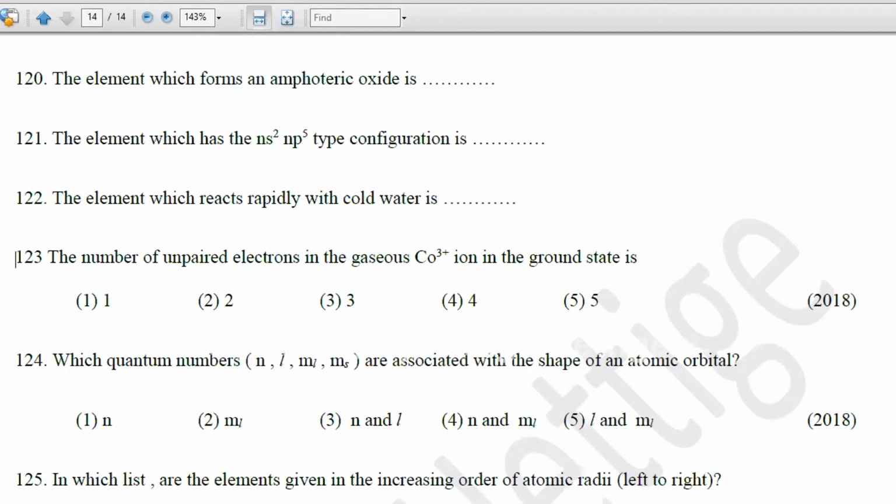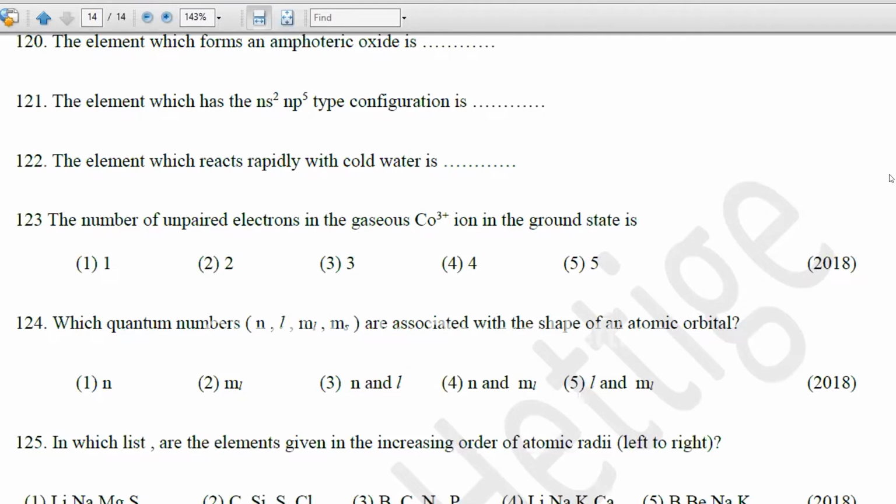I think I explained this last time. I explained 23 regarding the cobalt 3 plus ion. Cobalt, we know, has atomic number 27. Normally in the exam you are given a periodic table with only atomic numbers written. So cobalt is 27, after iron.